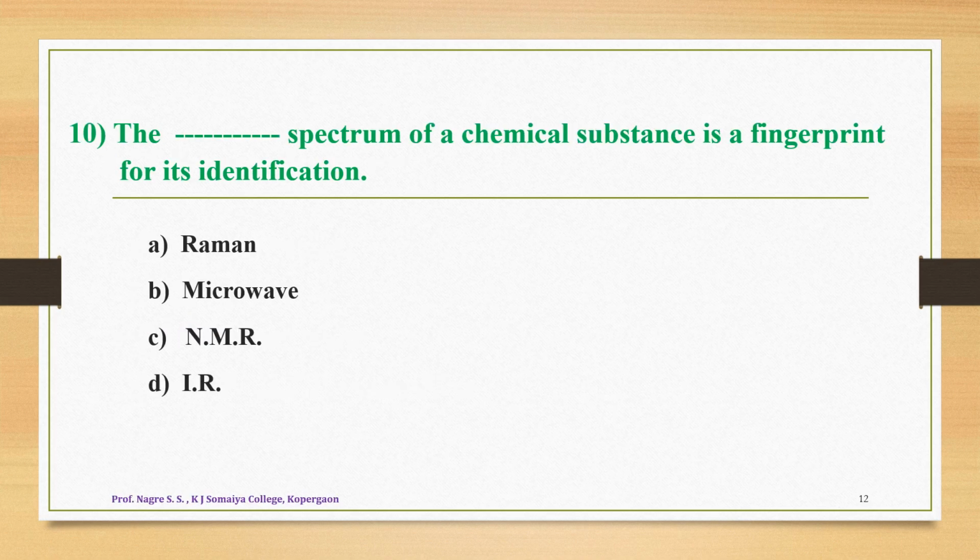Now let us look at the next question, question number 10. The spectrum of a chemical substance is a fingerprint for its identification. So which type of spectrum is called a fingerprint for a chemical substance? The options are: A, Raman spectrum; B, microwave spectrum; C, NMR spectrum; and D, infrared spectrum. The correct option among these four is the IR spectrum, which is called a fingerprint for the identification of a chemical substance. Now let us look at the next question.